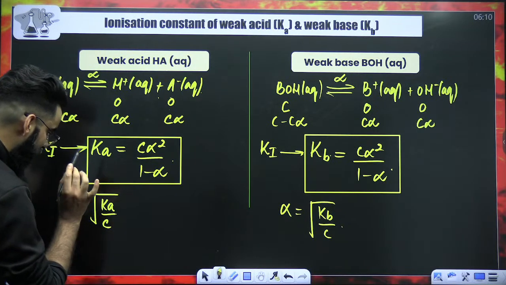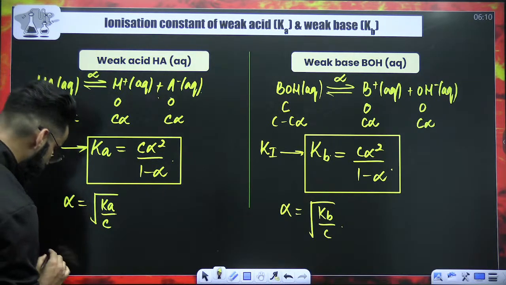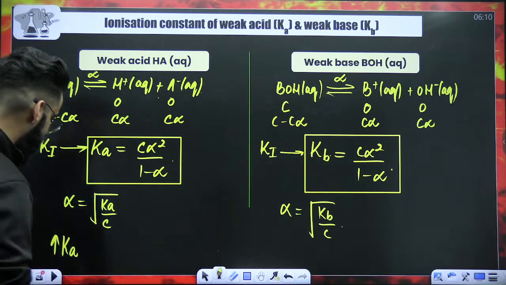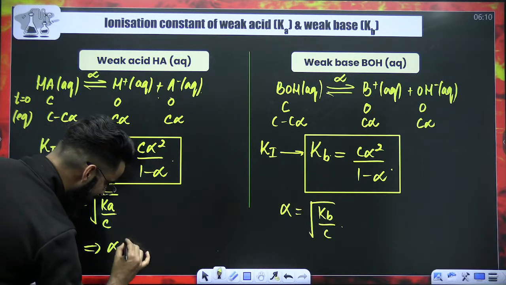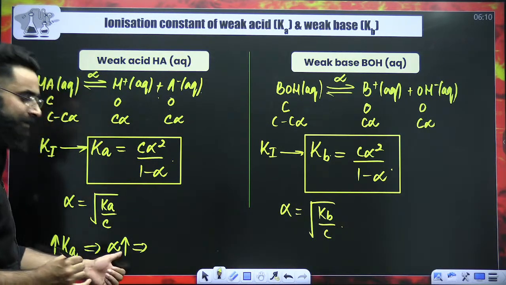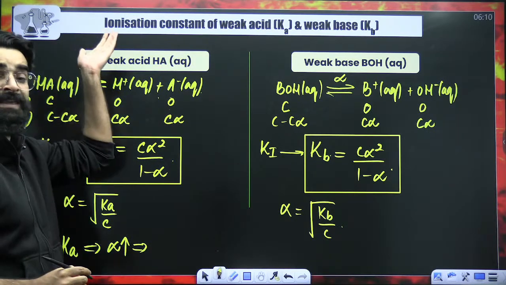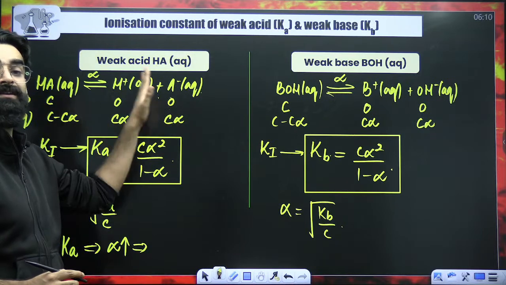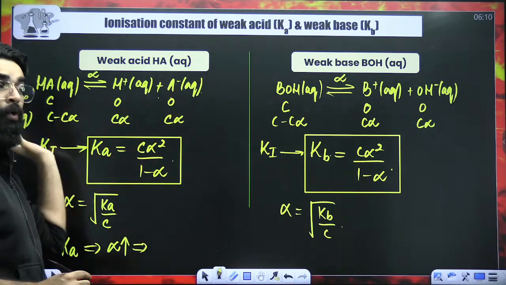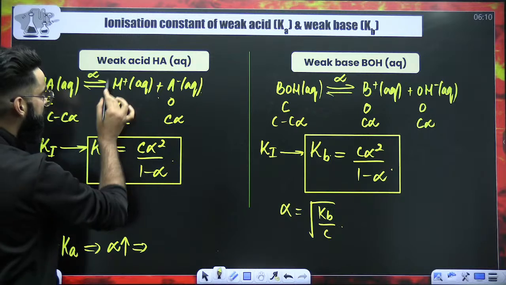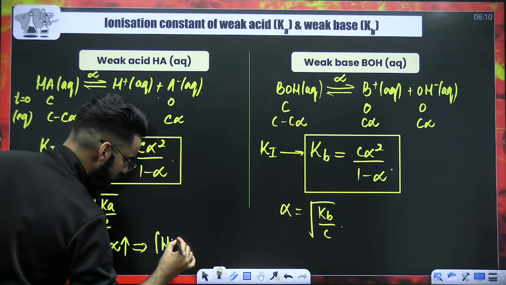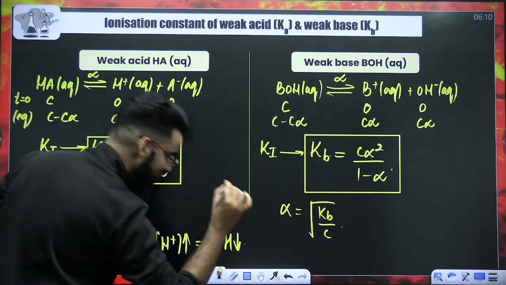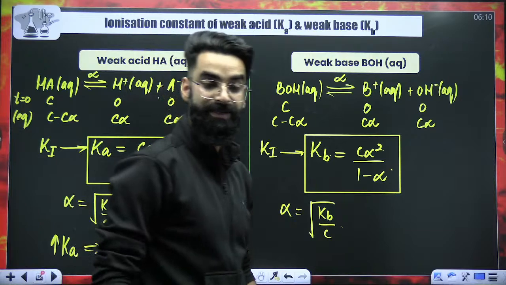Now, my dear students, try to understand one simple conclusion. Alpha and Ka, directly or inversely proportional? They are directly proportional. So the more the value of Ka for an acid, the ionization constant of an acid, the more will be the value of alpha. More the value of alpha means more the percentage of acid that got dissociated. And more acid getting dissociated means more H positive concentration in the solution. More the H positive concentration, lesser is going to be the pH. Right?